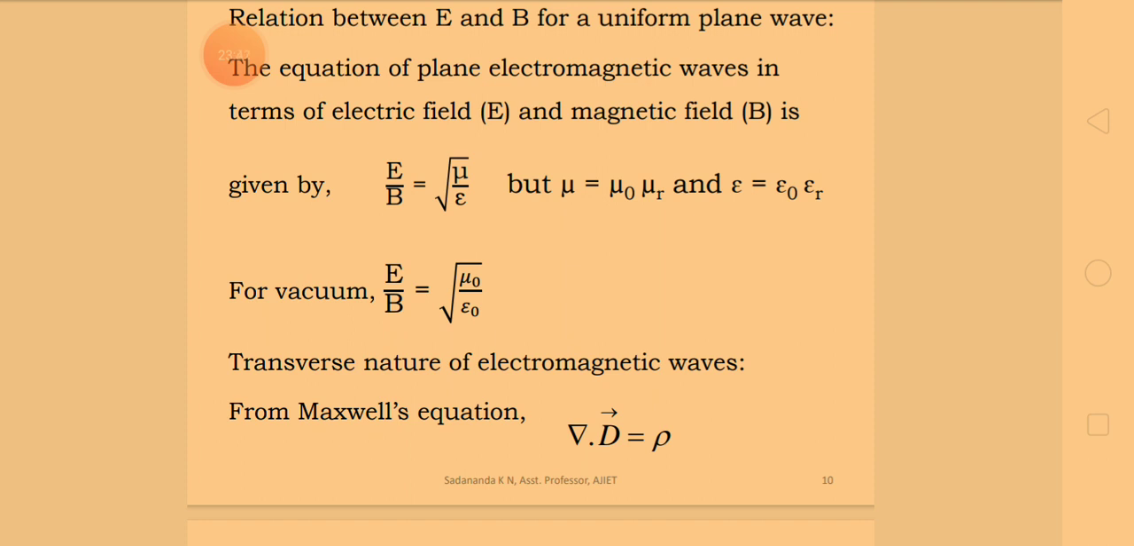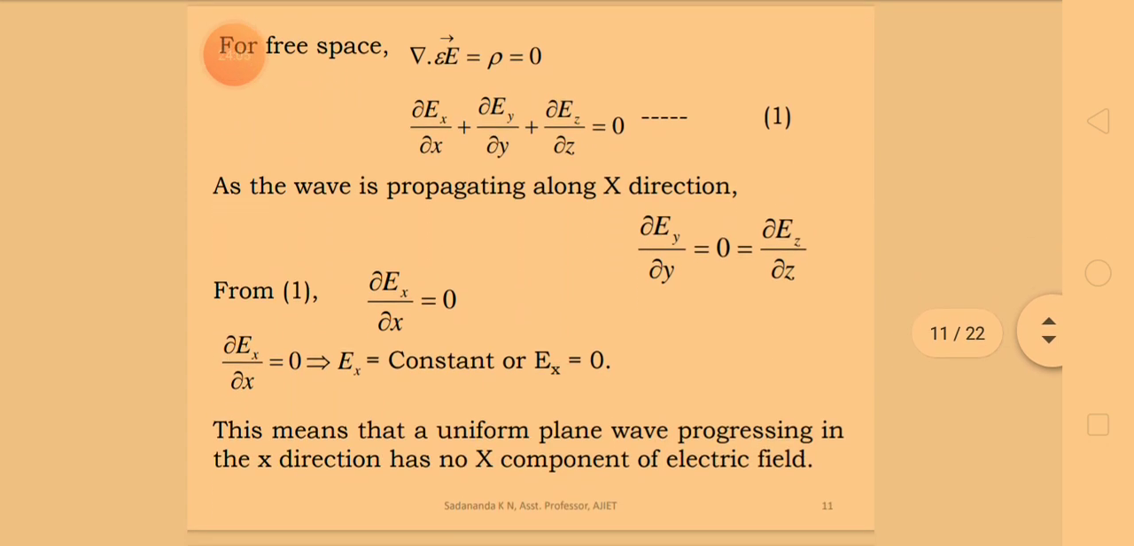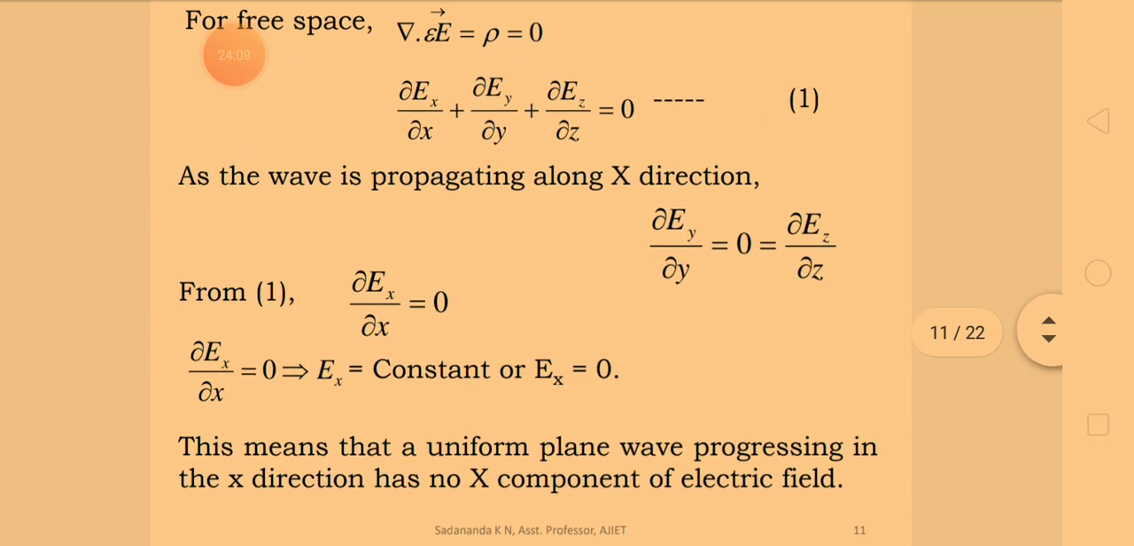Consider a uniform plane wave propagating along the x direction in a given medium where there are no free charges. From Maxwell's first equation, divergence of vector D is equal to rho. Now divergence of D is nothing but epsilon times vector E, that I have substituted, D equal to epsilon E, that is equal to rho, which is equal to 0 for free space.